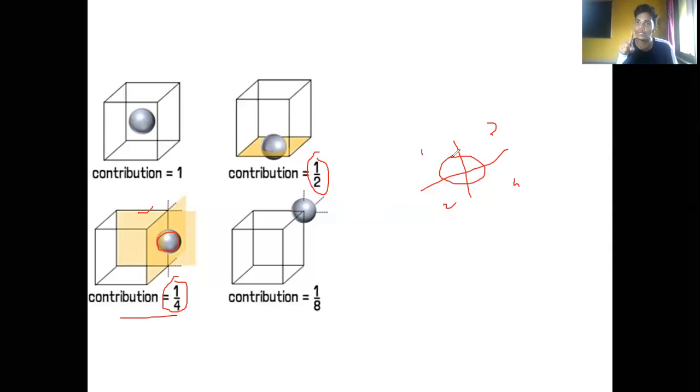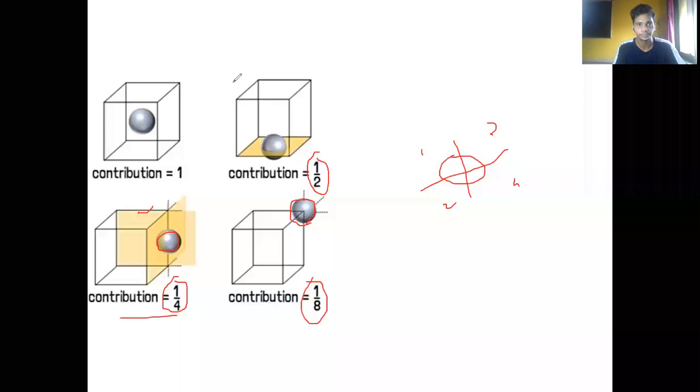So if I'm talking about only one unit cell, the contribution of that same atom, which is found in all 4 cells, is only 25%. And if the atom is present at the corner, then it is divided 8 times, and the contribution will be 1/8. This is also a point we have to understand very clearly.